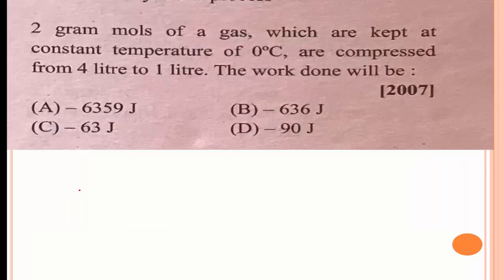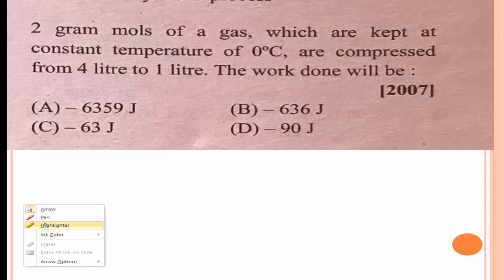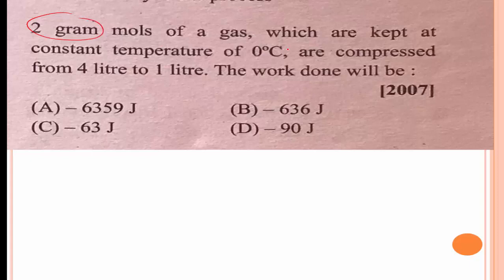The next problem is 2 gram moles of a gas which are kept at constant temperature 0 degree Celsius are compressed from 4 liter to 1 liter.